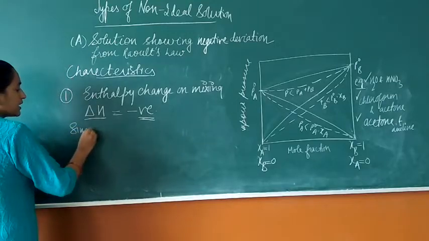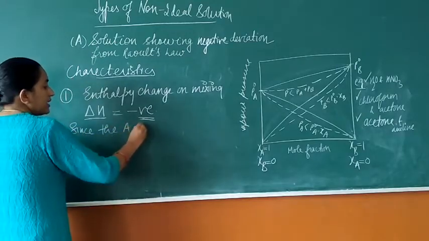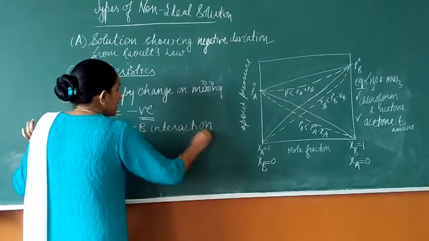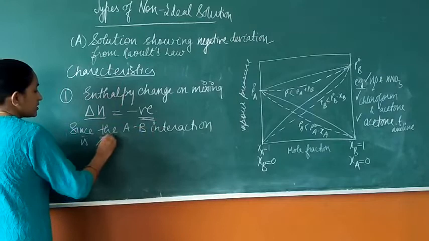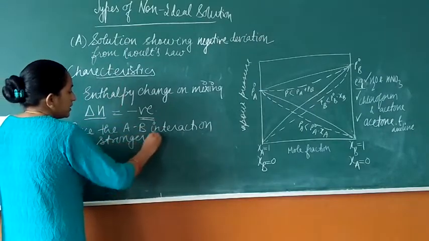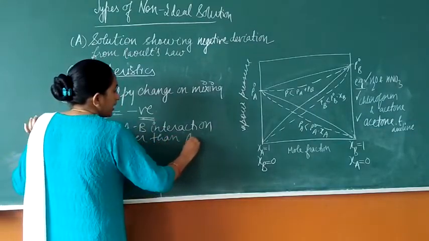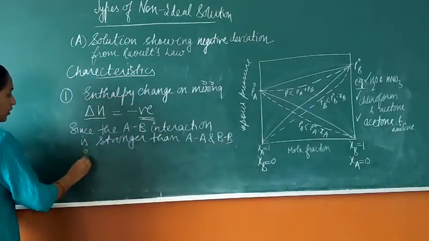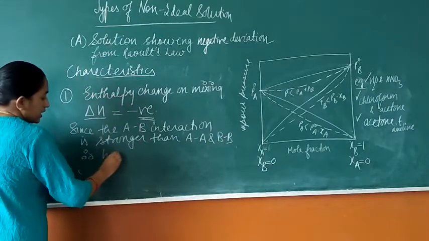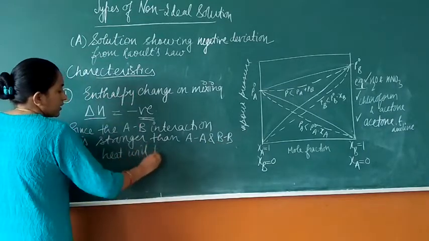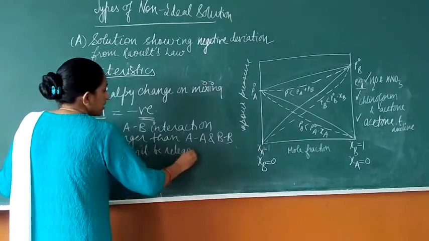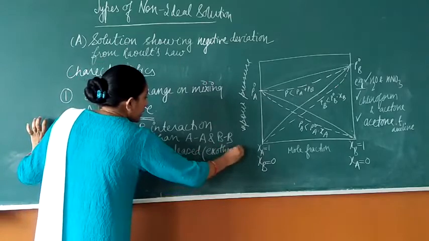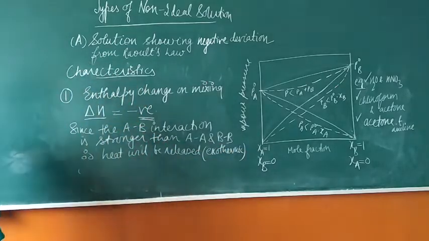So here, since the AB interaction is stronger than AA and BB, therefore heat will be released. So it is going to be an exothermic process.